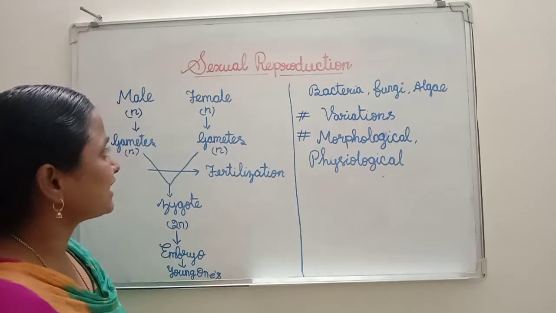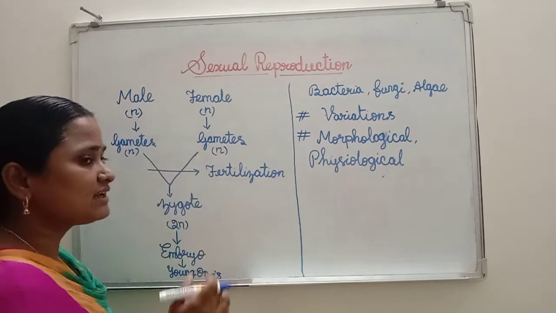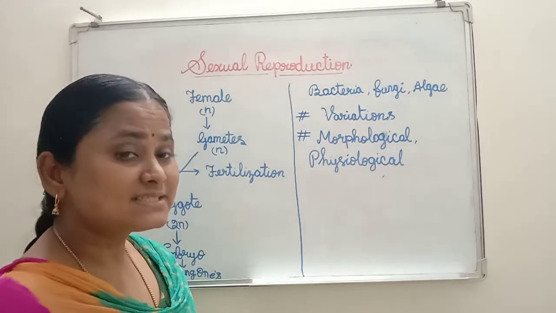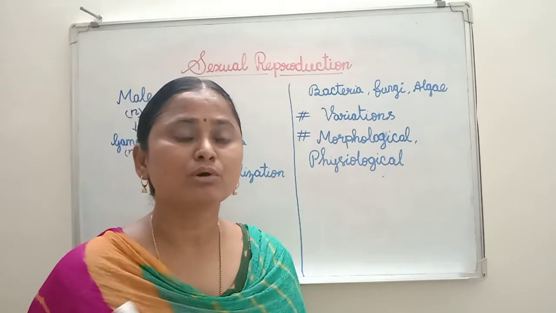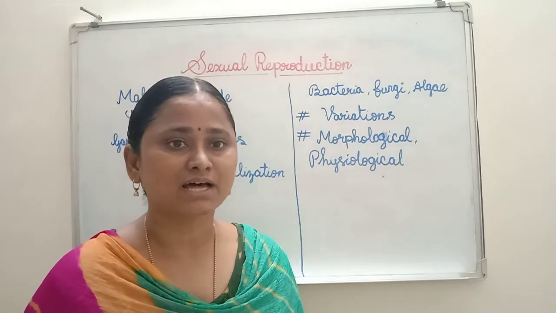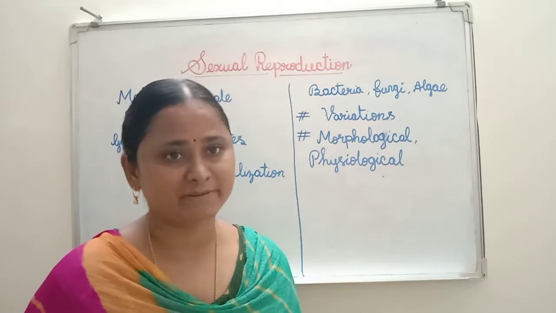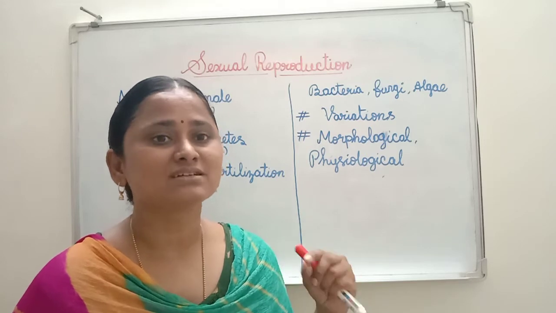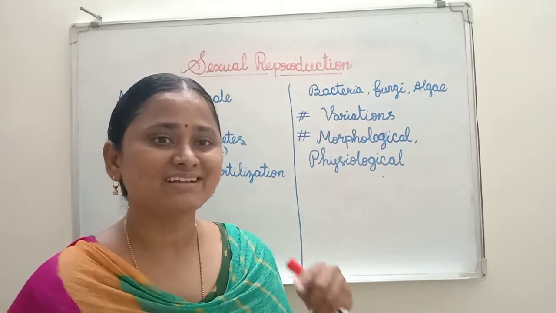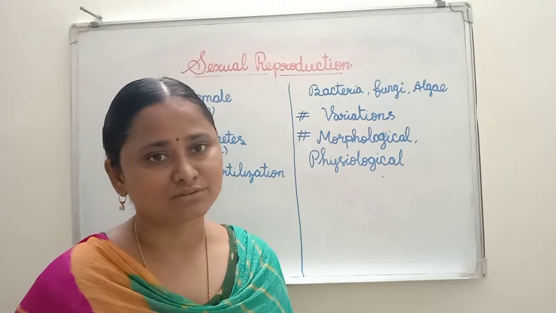Then at the same time, as I already said, male and female parents are needed. In some organisms, in the same individual itself, both male and female organs are present. But the maturity time is different. So only then do those organisms follow the sexual mode of reproduction.